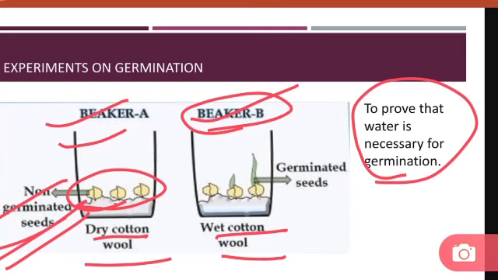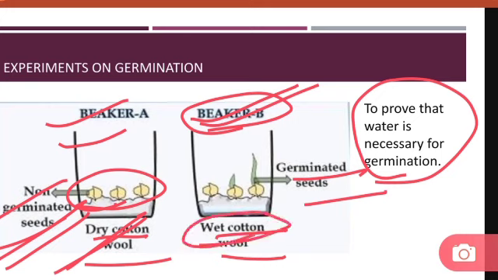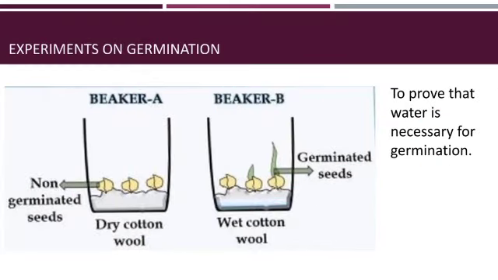After 2 days, what we'll find is that the seeds placed in beaker A will not germinate, as water is not present in this beaker. But in the second beaker, beaker B, the seeds will start germinating because they are placed in wet cotton wool, which contains water that will help them to germinate. So hence we can show that water is necessary for germination. Okay, so this experiment you can perform at your home, and you can observe the differences.